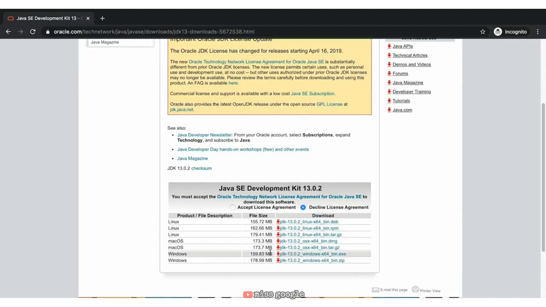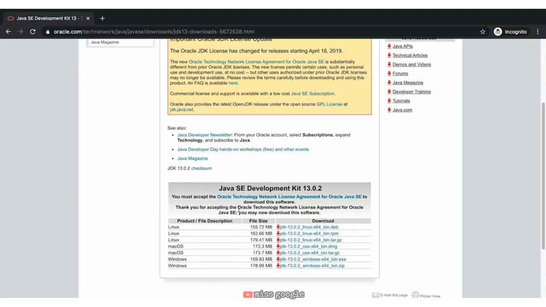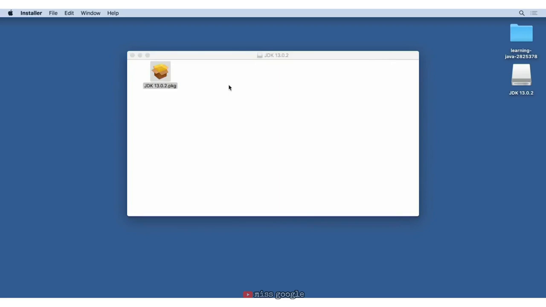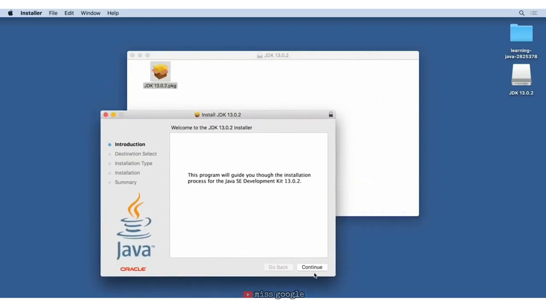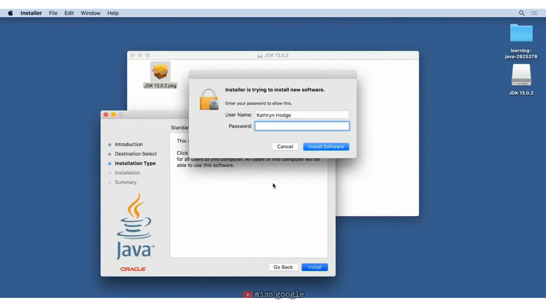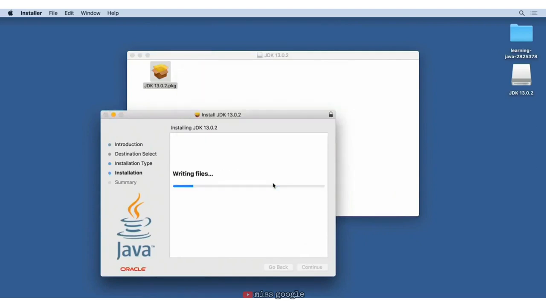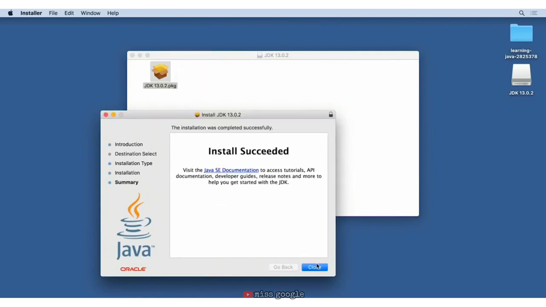Next, you'll want to download the JDK for your specific operating system. We'll accept the agreement, and since I'm running Mac, I'll click the first Mac option. This will download the installer. With the installer downloaded, we'll click the installer, and we'll begin to install the JDK version 13.0.2. We'll click through these windows and continue with the installation. With the JDK, or Java Development Kit, installed, we can now build and run Java programs.